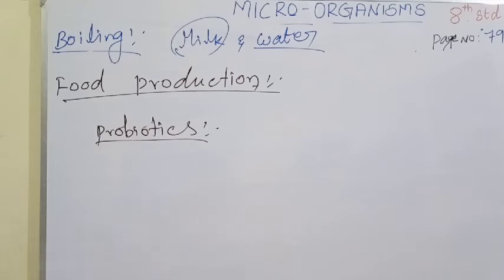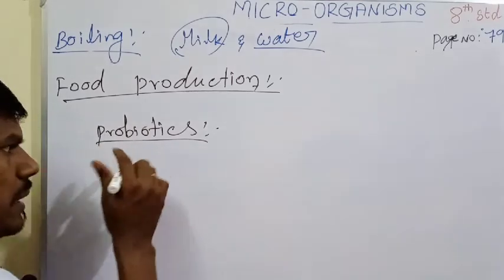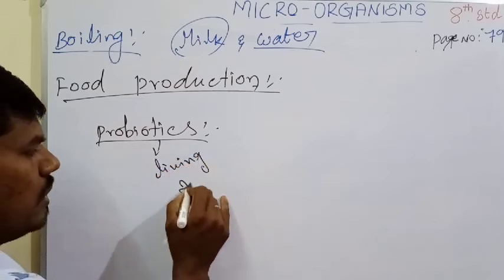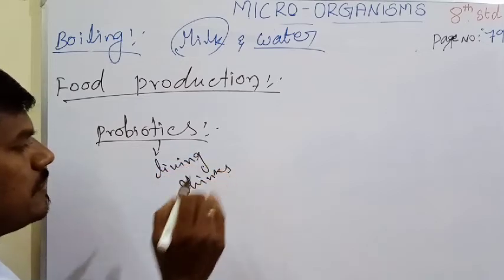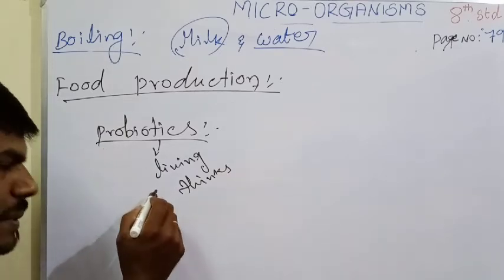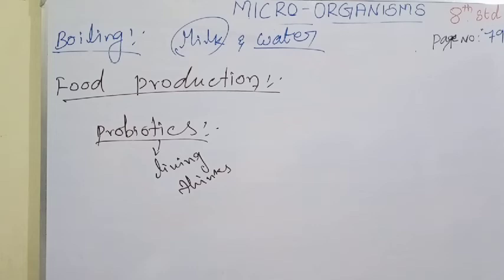Very simple: biotics means living organisms, living things. Probiotics are living food.